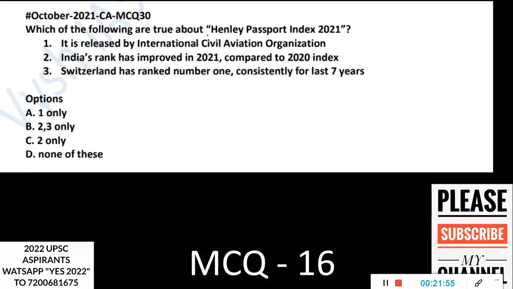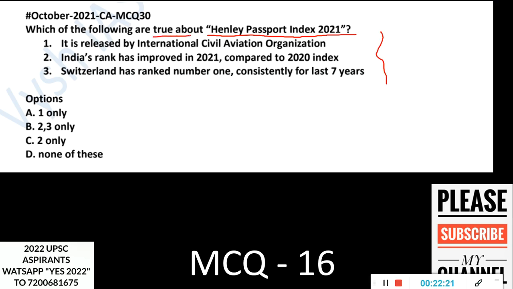Which of the following are true about Henley Passport Index 2021? In this COVID time, this becomes important because all the flights were shut down. So the passport things can be asked. It is released by International Civil Aviation Organization. India's rank has improved in 2021 compared to 2020. Switzerland has ranked number 1 consistently for the last 7 years. So basic things, if you knew, only then you can solve this question.